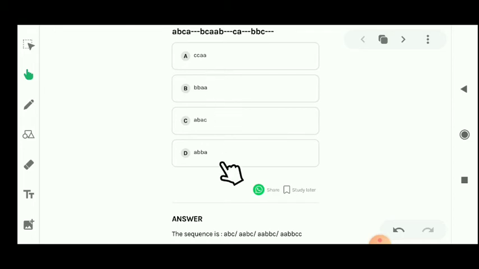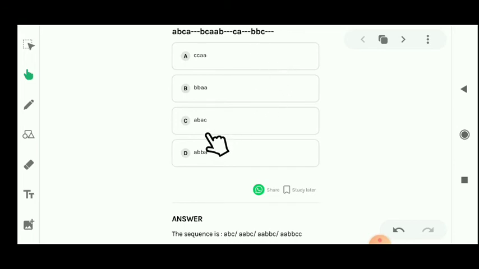Student, there are 4 options given in this question. You have to put these options firstly instead of these fill ups. That means A option, CCAA. So firstly you have to put C, here you have to put C, here you have to put A, and here you have to put A. That means first option. Then you can put these values, B option. That means BBAA. Firstly you have to put here B, then B, then A, and then A.